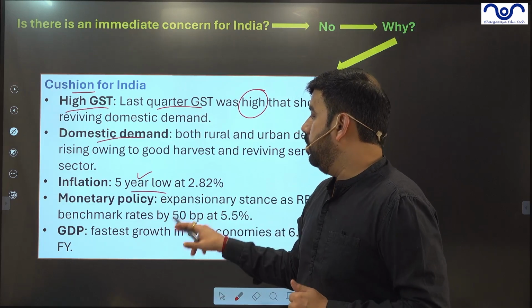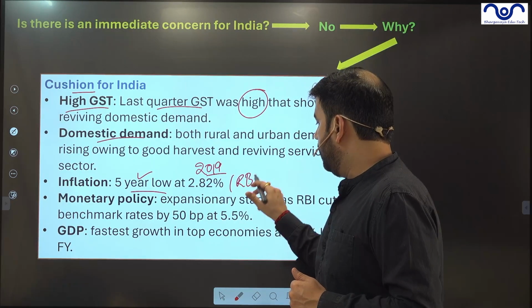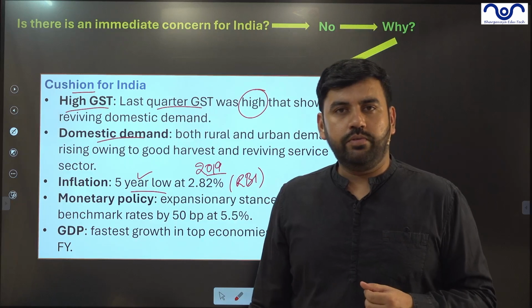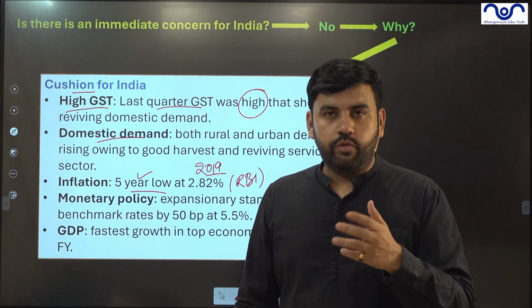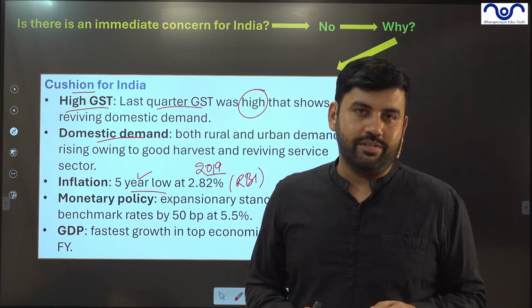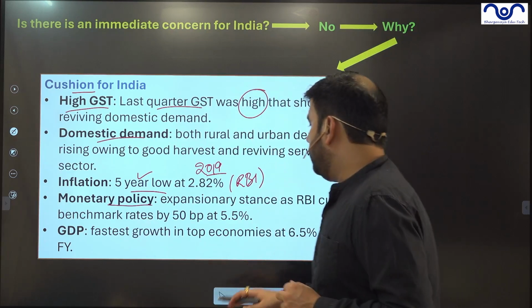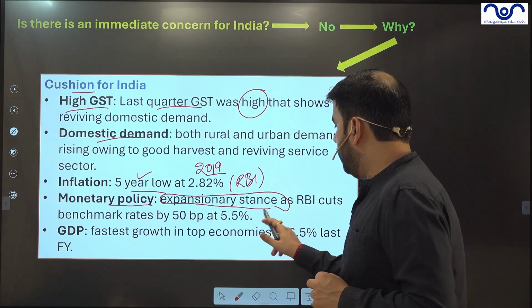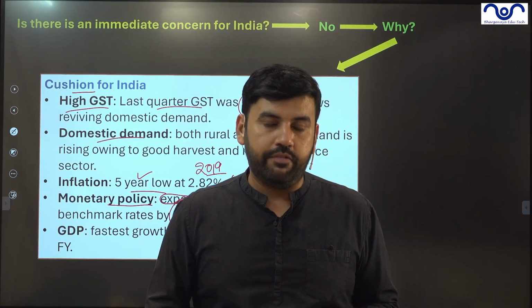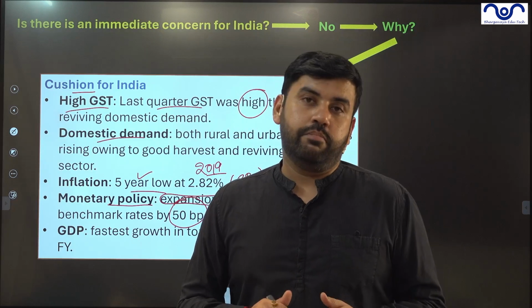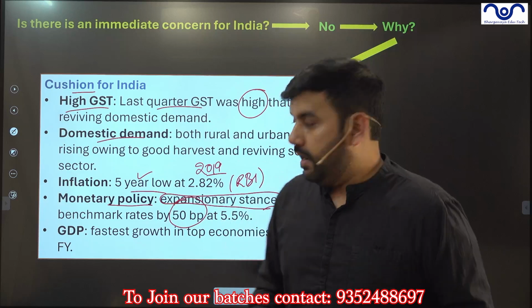Inflation is at a 5-year low. Since 2009, this is the lowest inflation India has registered as per RBI. This is CPI, 2.82%. RBI's range is 4 plus or minus 2, according to the Monetary Policy Committee. So this is very low. Monetary policy is taking an expansionary stance. They have already reduced the policy benchmark rate by 50 basis points, down to 5.5, which means even RBI is positive about the Indian economy and wants it to expand.